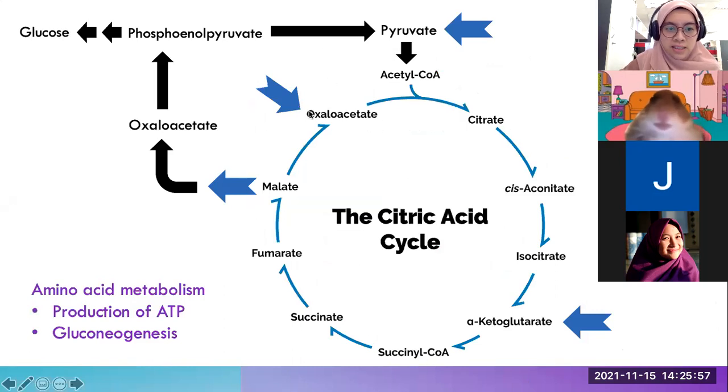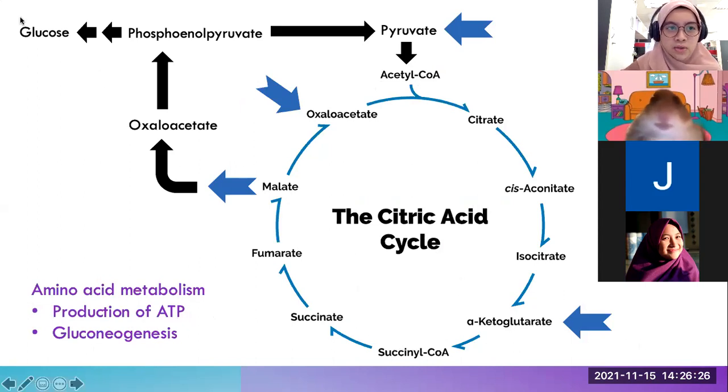Okay, so this one is just what I've mentioned before. The amino acid metabolism is also important in the production of ATP, in the sense that the metabolism of amino acids can yield intermediates for the citric acid cycle or Krebs cycle, and they can also yield precursors or intermediates for gluconeogenesis, for example, as we observed just now, pyruvate and also lactic acid.